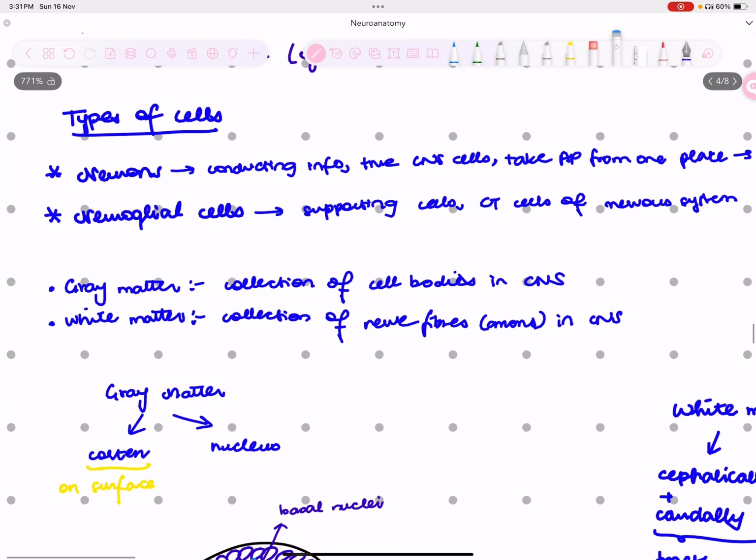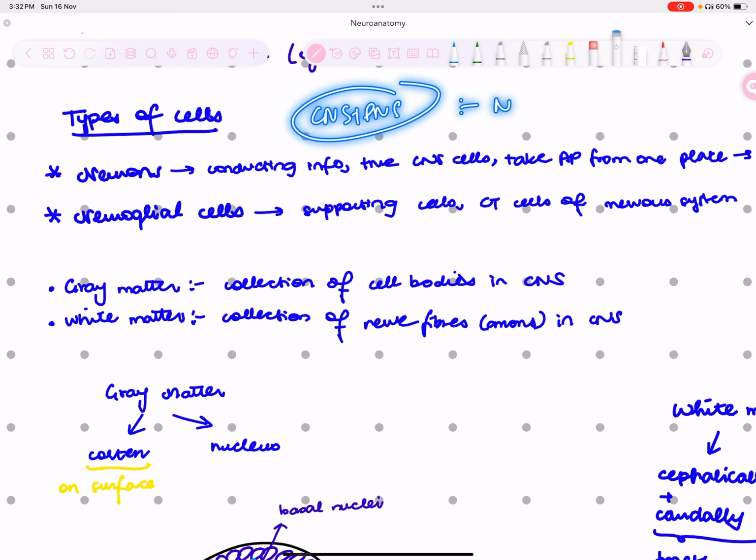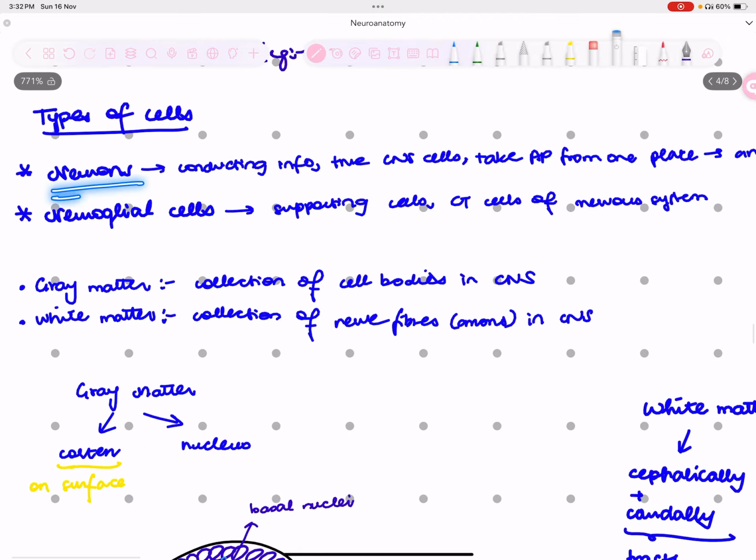Now, very important, when you talk about the central nervous system, there are two types of cells that you need to be aware of: neurons and neuroglia. And not just the central nervous system, but also your peripheral nervous system. So in general, your nervous system has two very important cells: neurons and neuroglial cells. Now, neurons are those cells which conduct information. These are the true nervous system cells.